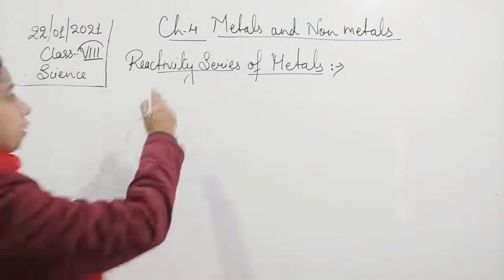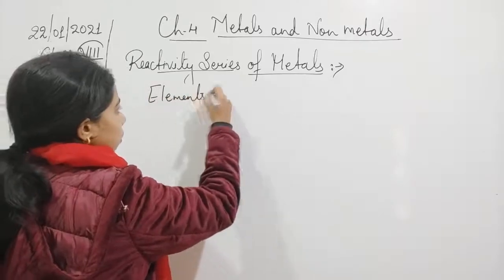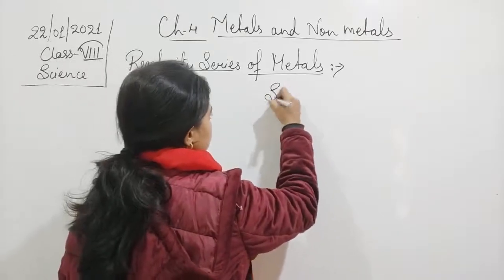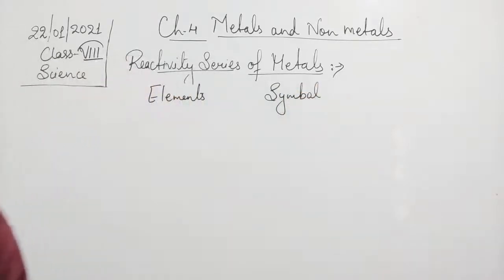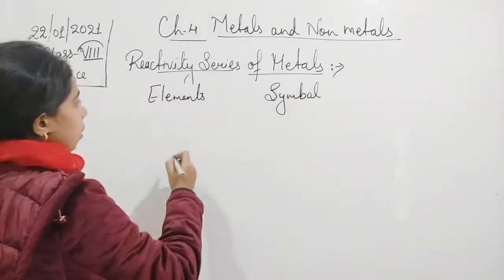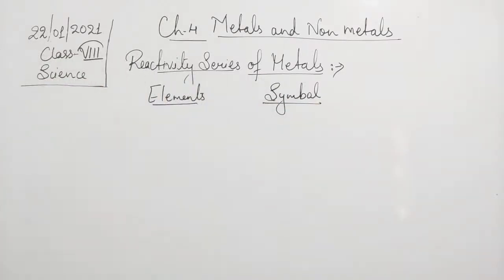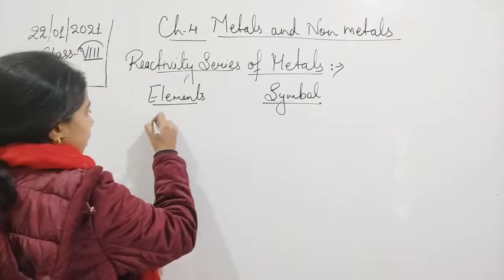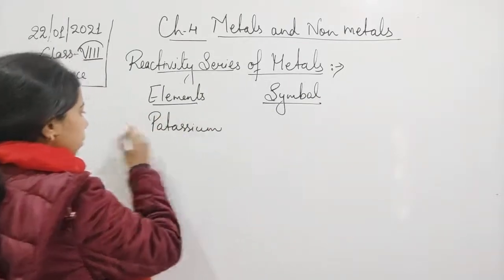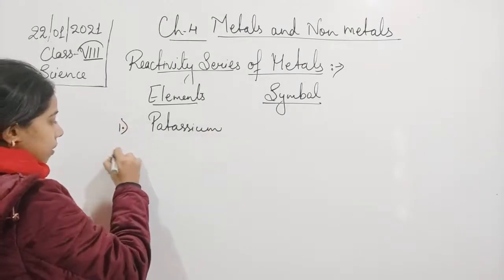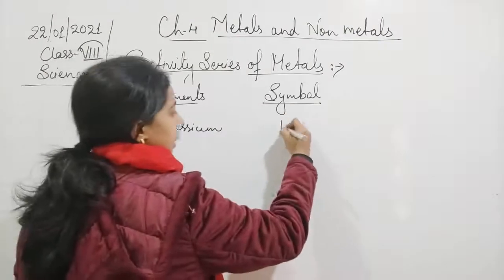That is, first one is elements, then the second he will write here is symbol. Okay, you see students, element and symbol. So first one is here potassium. This is the first one. Then the second one is potassium, symbol of the potassium is K.